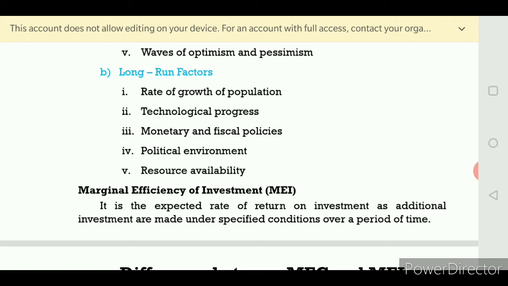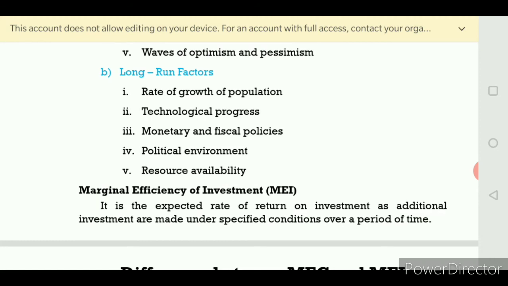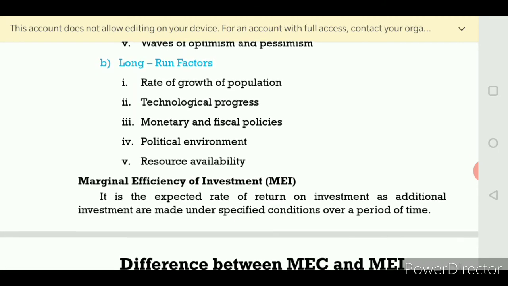So if there is a liberal tax rate and tax concession for the entrepreneur, marginal efficiency will be increased. Political environment: if there is a smooth political administration and maintenance of law and order in a smooth manner, automatically the marginal efficiency of capital will be increased. Resource availability: if the supply of resources is abundant and cheap, automatically marginal efficiency of capital will be increased.